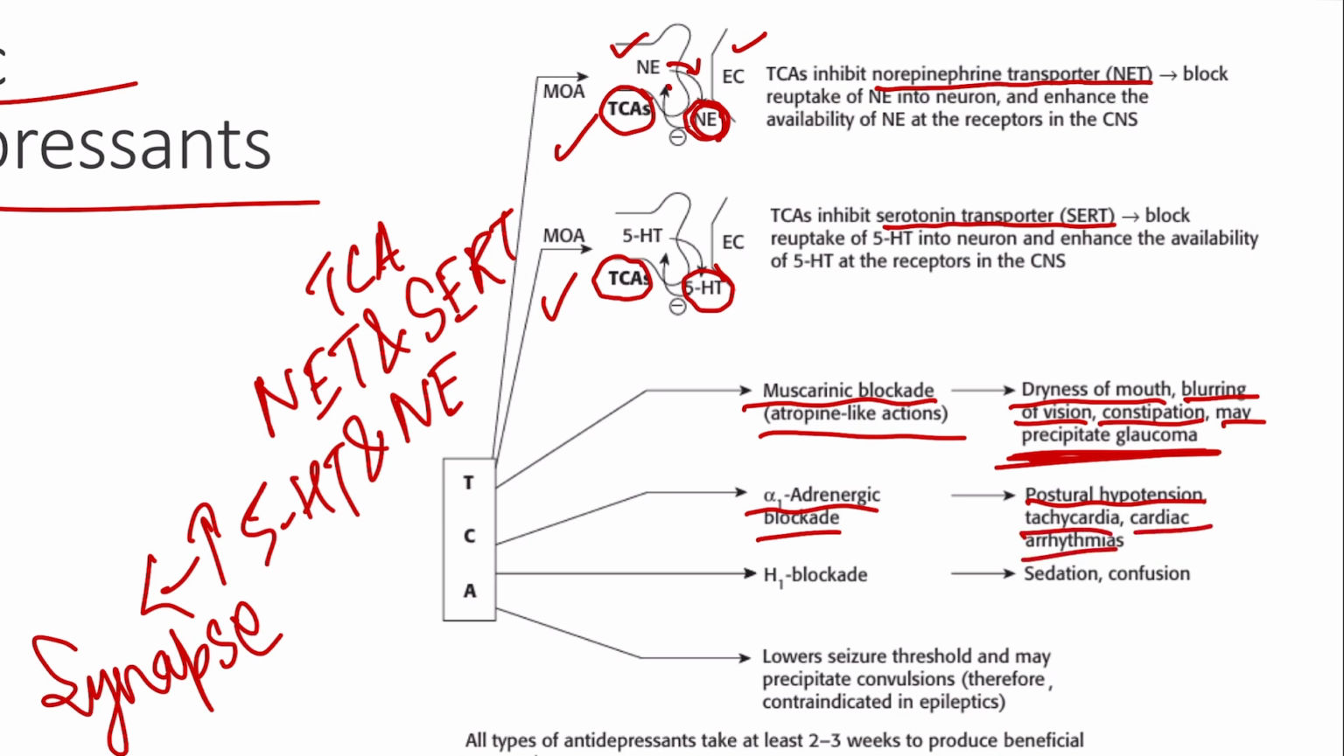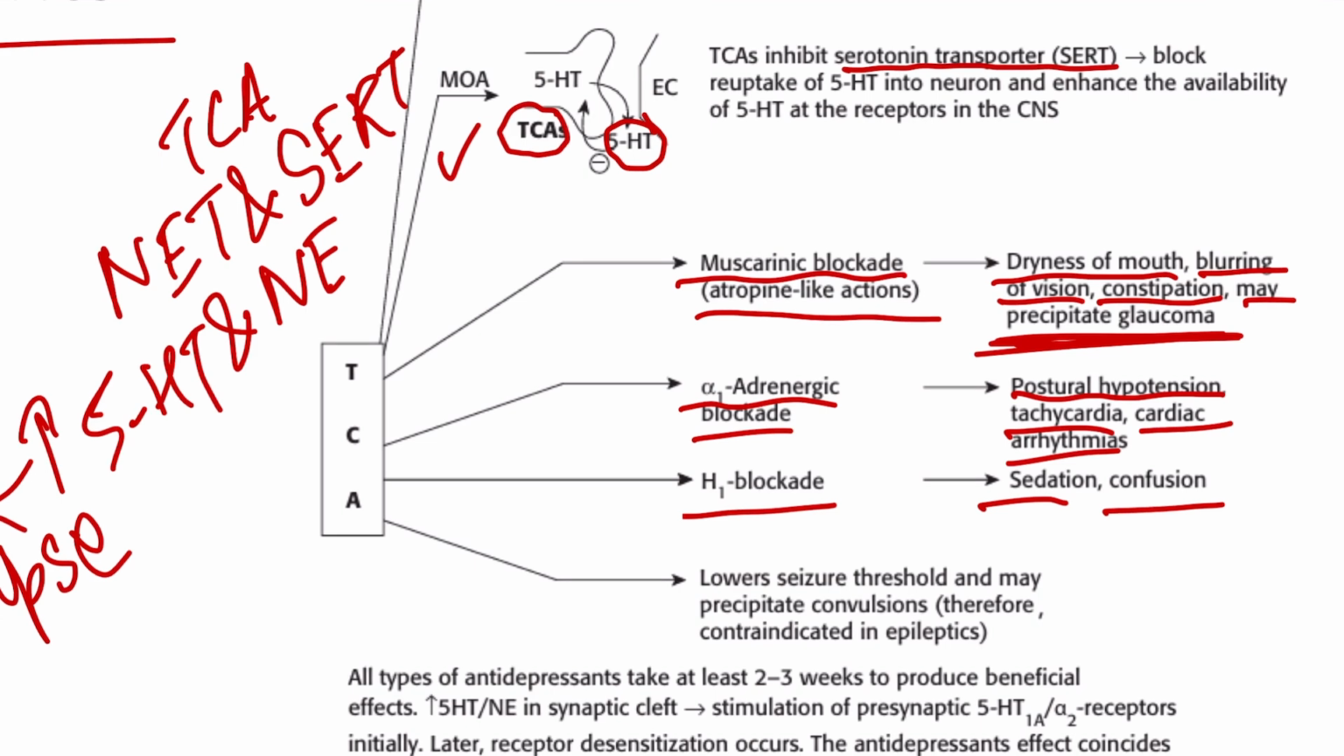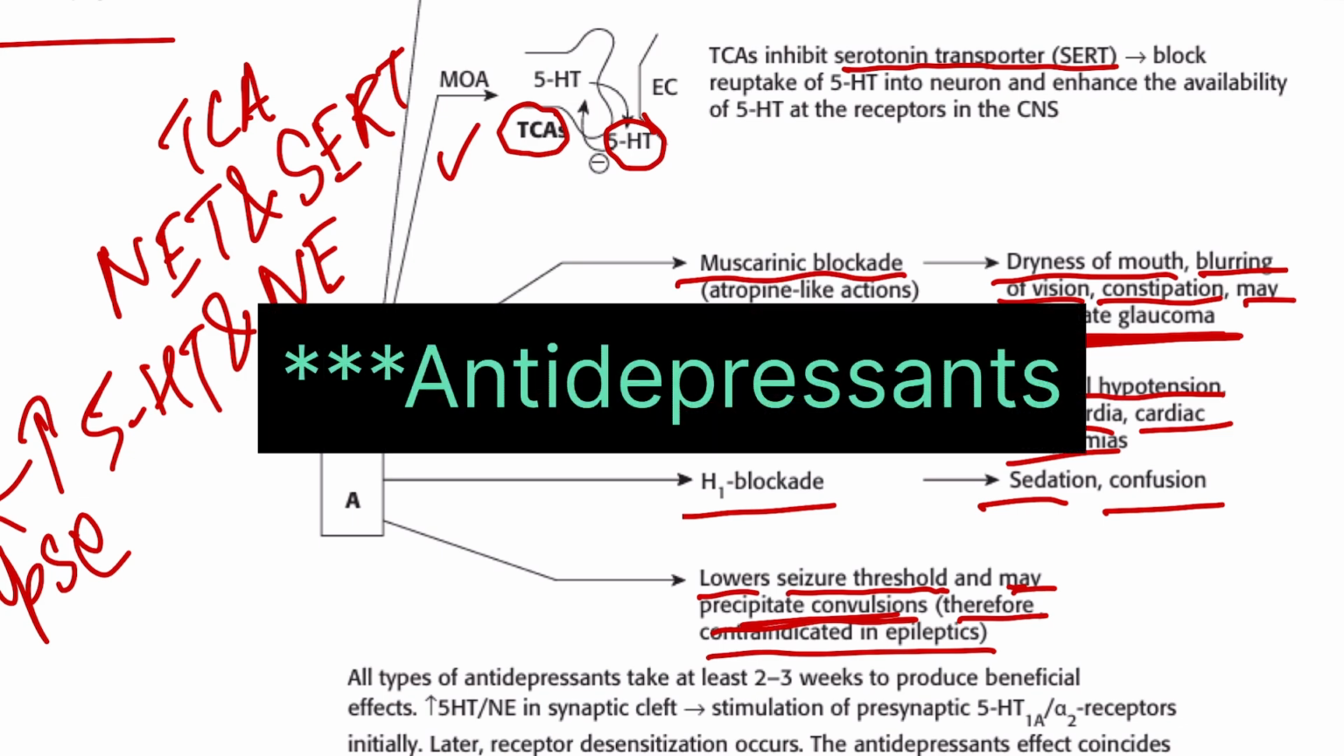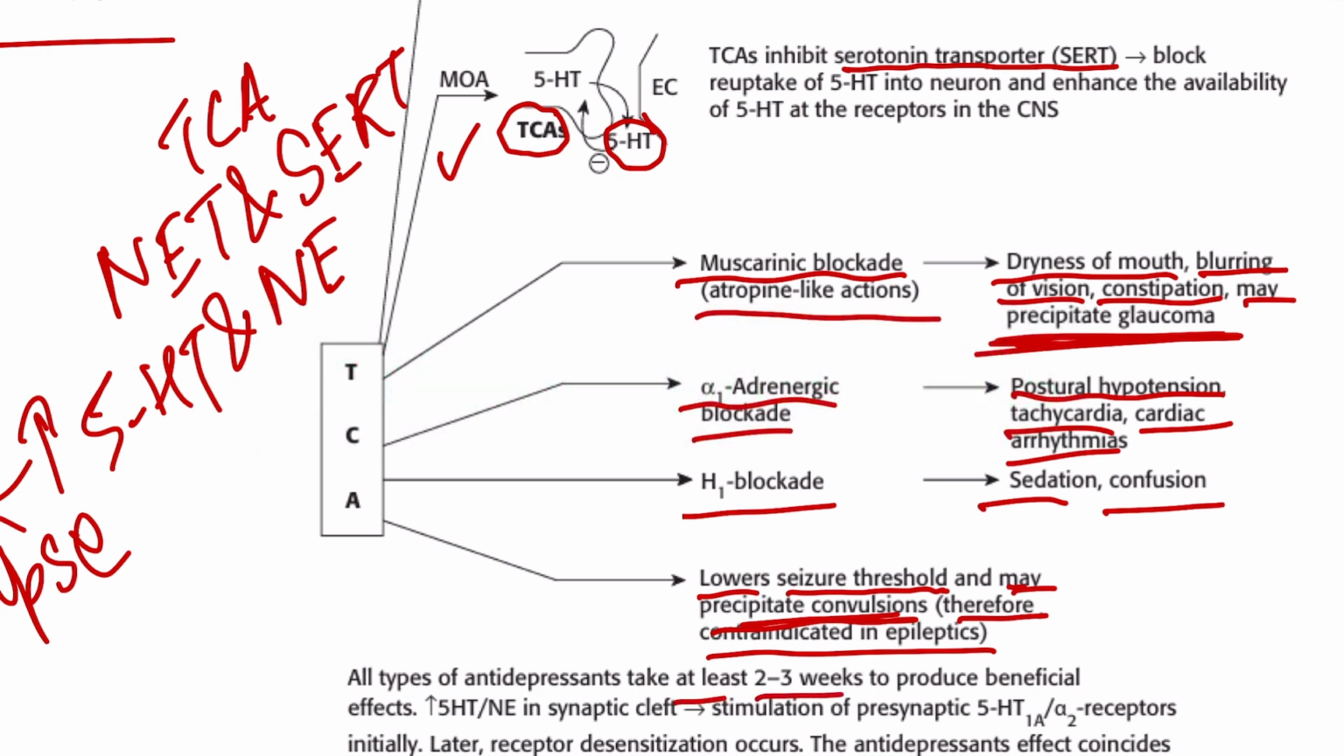Also, TCAs cause H1 blockade leading to sedation and confusion, just as seen in the case of H1 blockers. And one more thing, tricyclic antidepressants lower the seizure threshold, and as a result they can precipitate convulsions, therefore they are contraindicated in epileptics. And all types of antidepressants usually take at least 2 to 3 weeks to produce their beneficial effects.